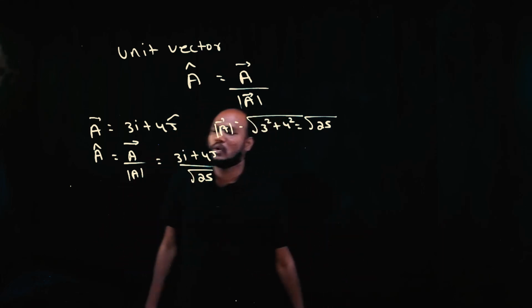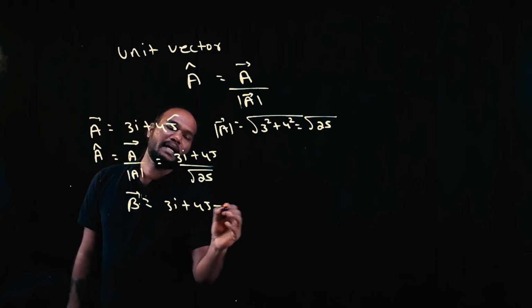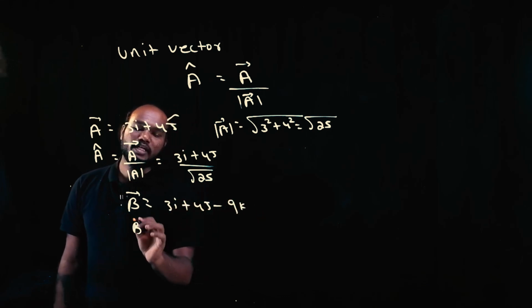That is the unit vector. Now we have b bar equal to 3i plus 4j minus 9k. Can you find the unit vector of this?